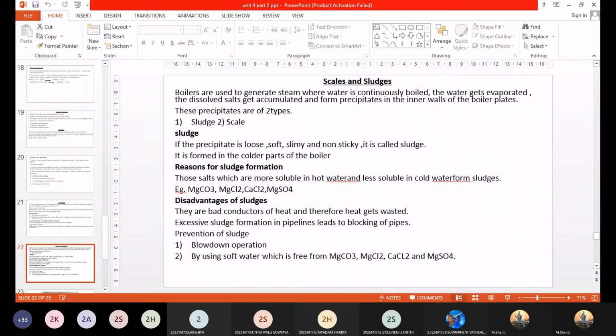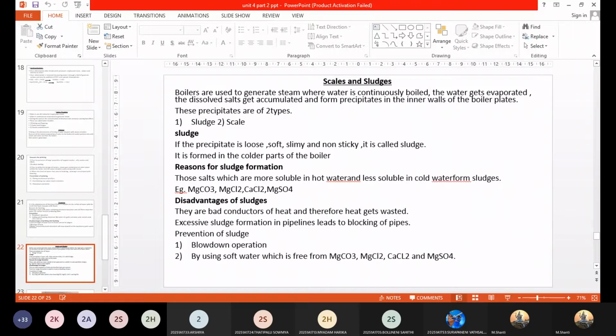Another problem with sludge is that in some regions, like the pipe connections, plug openings, and gauge glass connections, you can see excessive sludge formation. Why excessive sludge formation? Because those are the portions of the boiler where there is less heat, which you can call the colder portions.